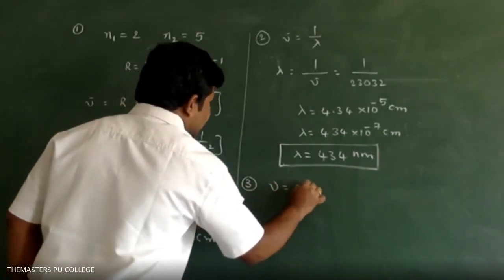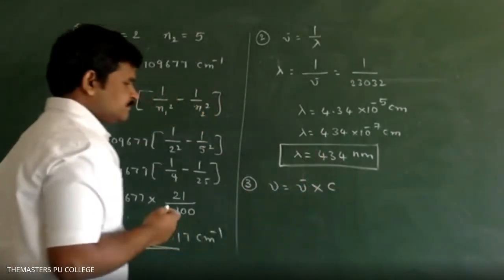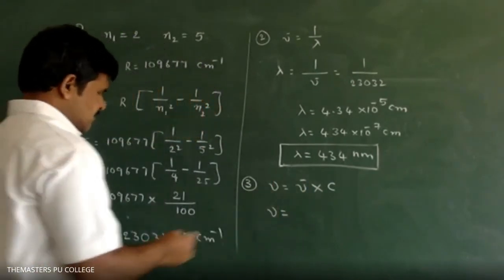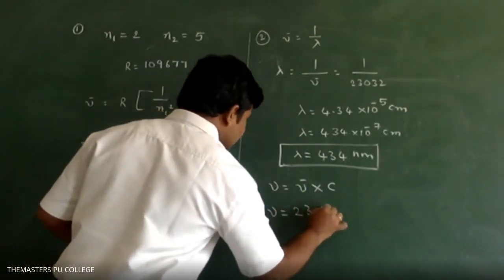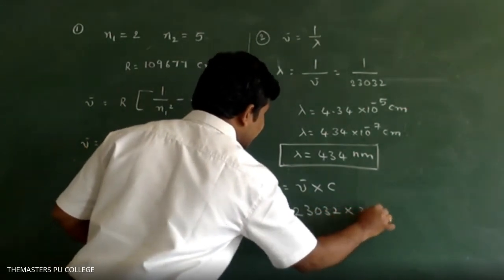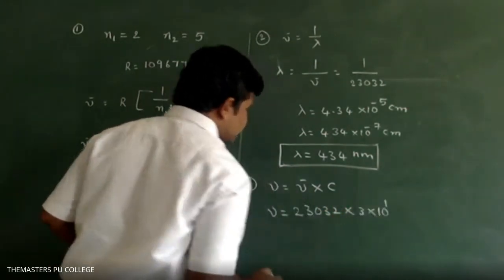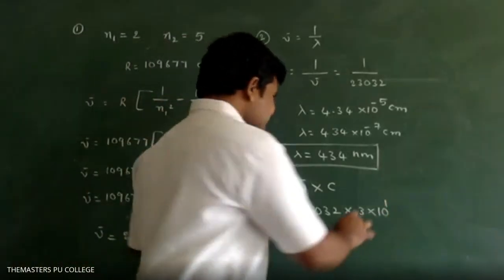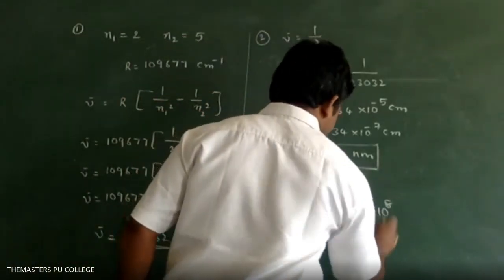Nu is equal to nu bar into C formula. Nu is equal to nu bar how much? 23032 into 3 into 10 power. So I am taking in centimeter now, so you have to take it here centimeter per second. Then 10 power 10